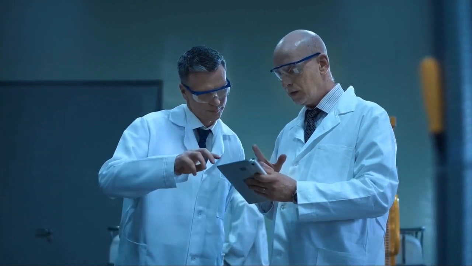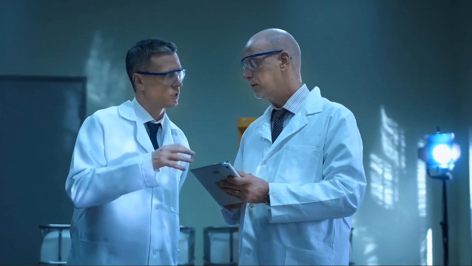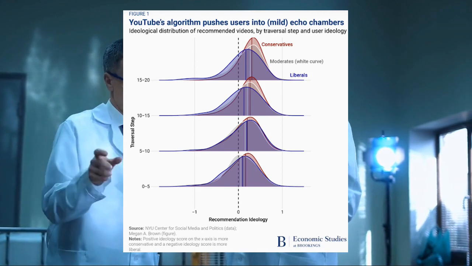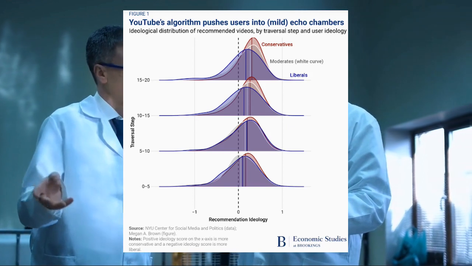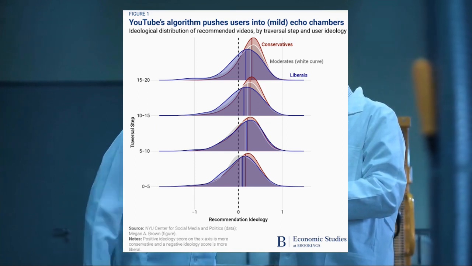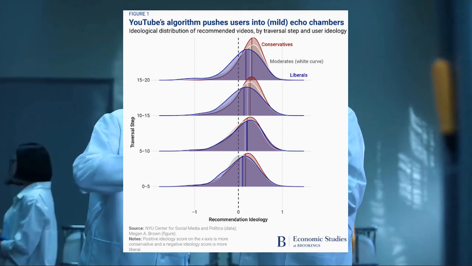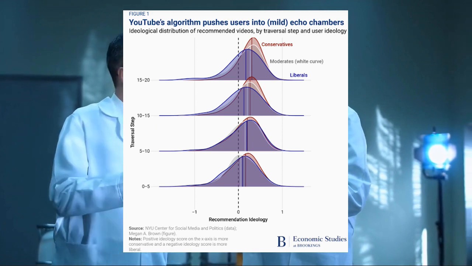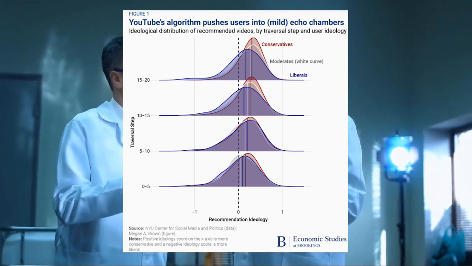This idea seems to be expected and intuitive, but several case studies have shown it might not be as clear-cut as once thought. For instance, a study conducted by the Brookings Institution focused on YouTube's recommendation algorithm. The researchers found that, contrary to popular belief, YouTube's algorithm does not lead the vast majority of users down extremist rabbit holes. However, it does push users into increasingly narrow ideological ranges of content, which they dubbed a very mild ideological echo chamber. They also found that YouTube's algorithm pushes users slightly to the right of the political spectrum.